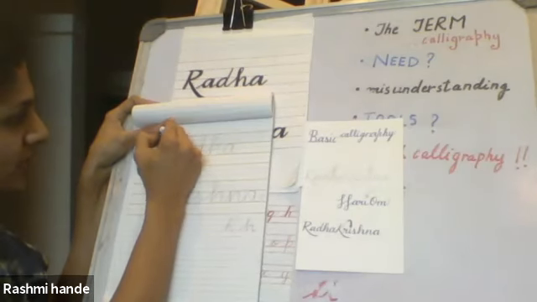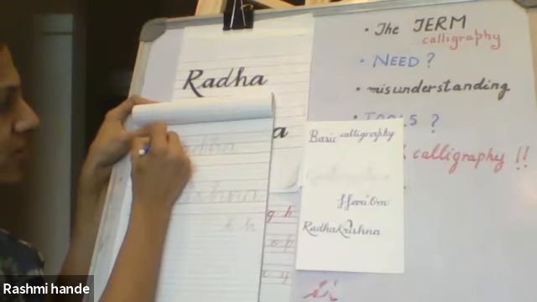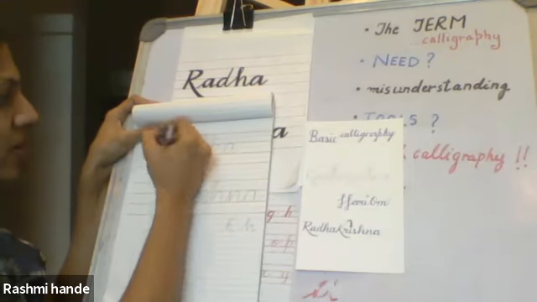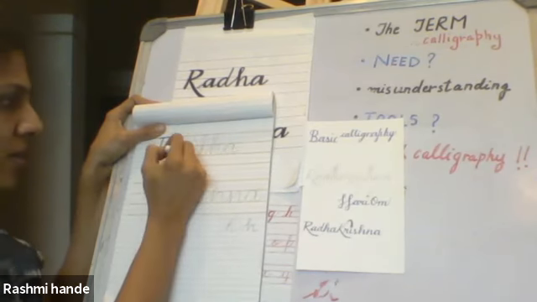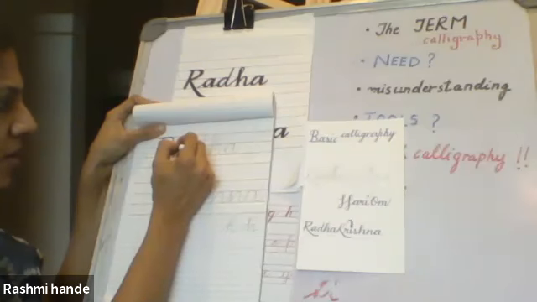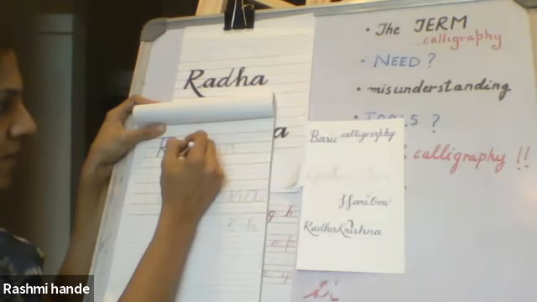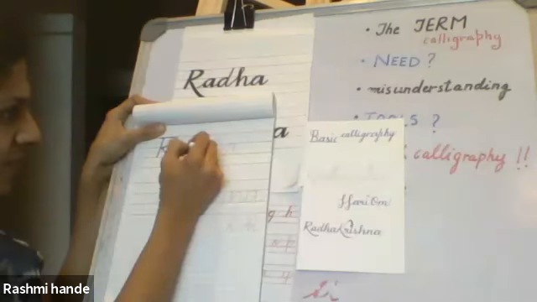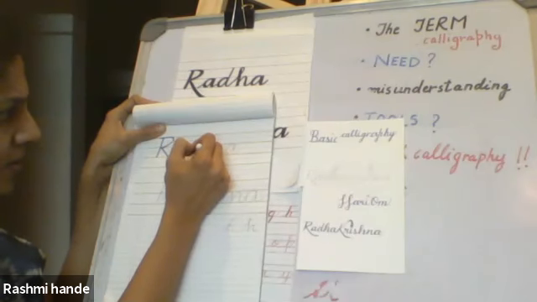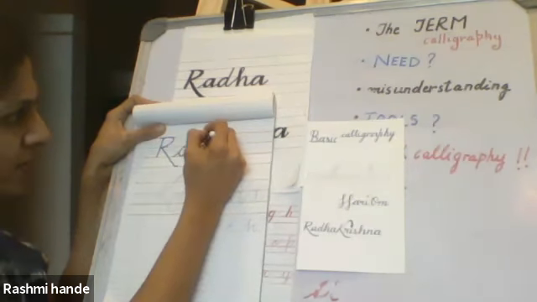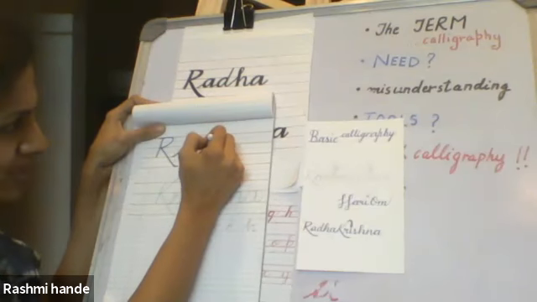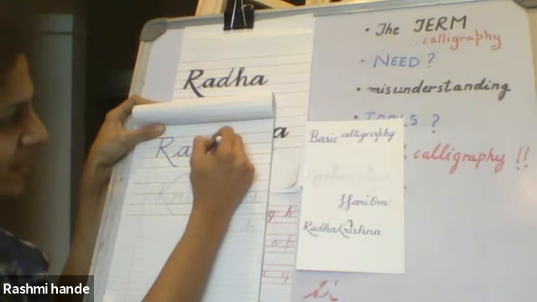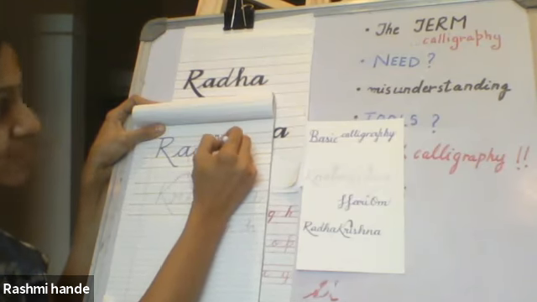Now I'll just cover everything with sketch pen. Every time you write the same letter, it should look the same. That's why it takes a lot of patience and practice.